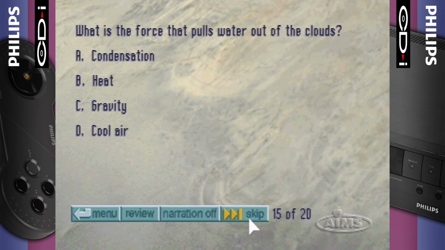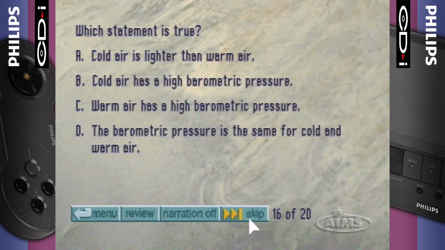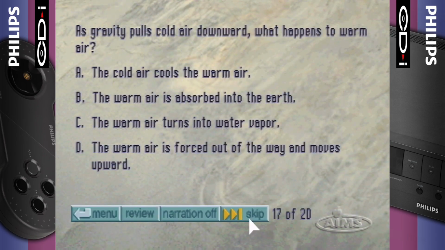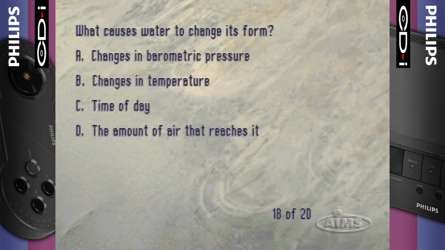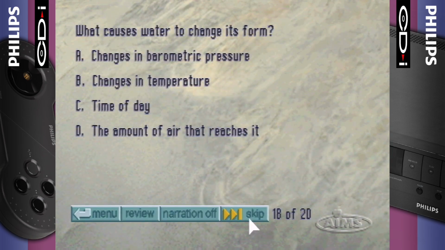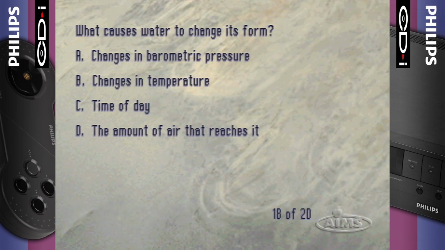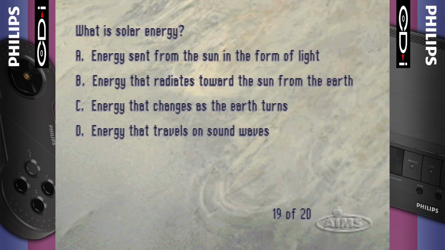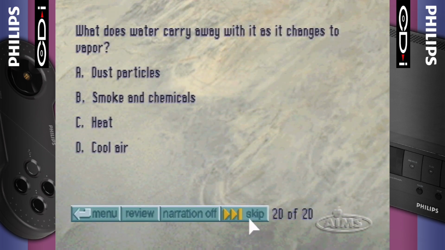What is the force that pulls water out of the clouds? Which statement is true? As gravity pulls cold air downward, what happens to warm air? A. What causes water to change its form? A. What is solar energy? What does water carry away with it as it changes to vapor? A. Dust particles.